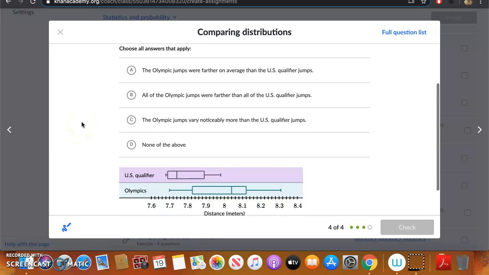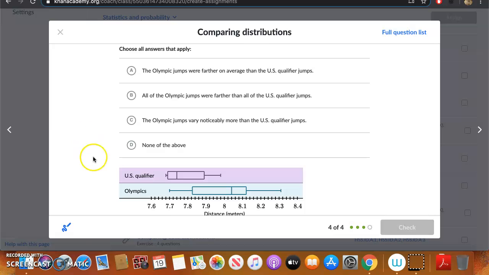A. The Olympic jumps were farther on average than the U.S. qualifier jumps. Well, the average is probably somewhere in here for the Olympic jumps, and the qualifier is somewhere around here. So I would agree with that.